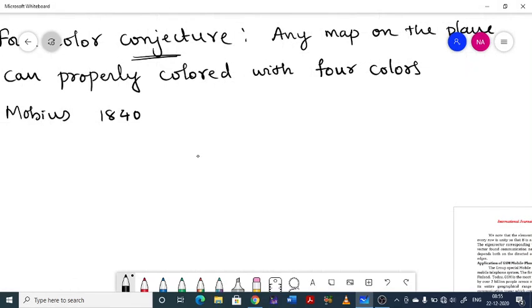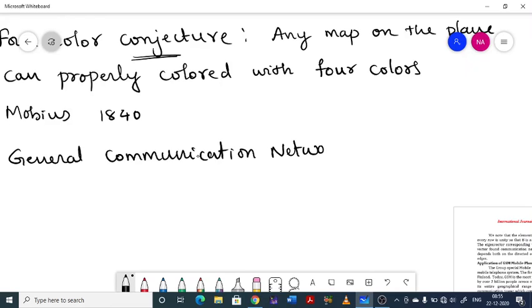Now let us discuss general communication networks. So the next part of our discussion is general communication networks. To model this general communication network, we use directed graphs.